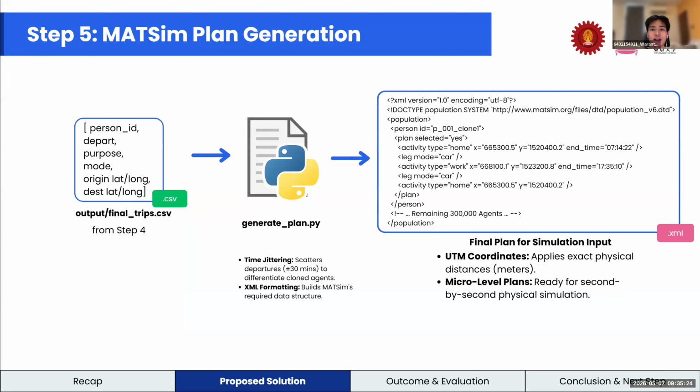Next is step 5, MATSim plan generation. We convert the assigned trips into MATSim XML format. We also apply time jittering, so cloned agents do not depart at the exact same time. And the final output is a micro-level plan file with UTM coordinates ready for simulation.